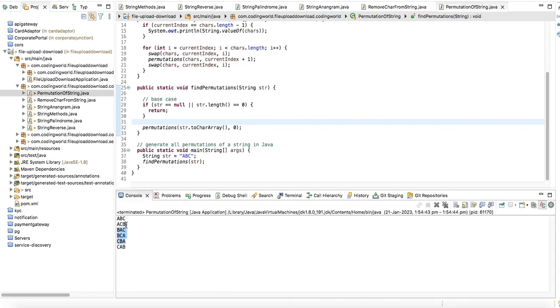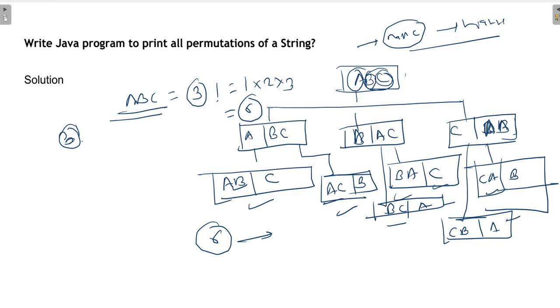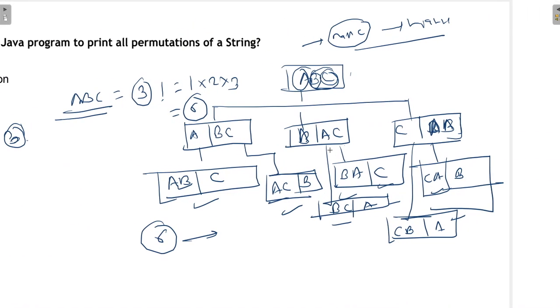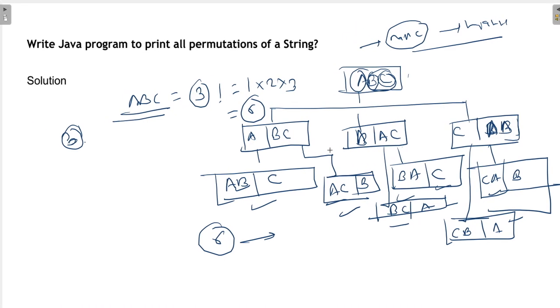We have printed six values of the string, which means all the permutations of the string. I will put all these programs in my GitHub repository, and from there you can take the reference. So this was it for all the string theoretical questions and practical or coding questions asked in Java interviews for freshers and experienced.